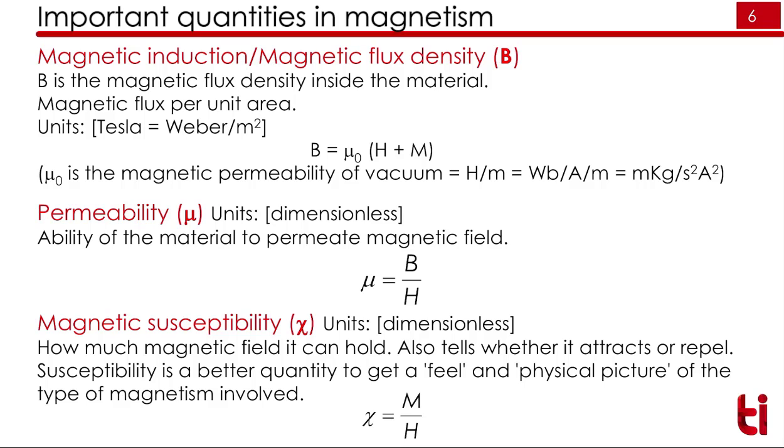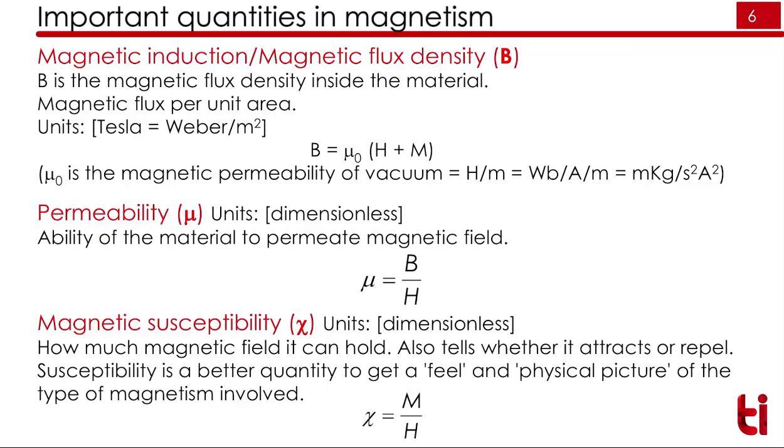Then there is magnetic induction, or magnetic flux density, which we show by B. This denotes flux density inside a material. Suppose we have a material and we apply magnetic field H to that material. Some magnetic lines of force will go inside the material, and if you measure the flux, that will be given by B, and B is equal to mu 0 times H plus M.